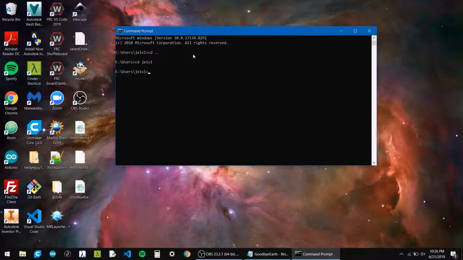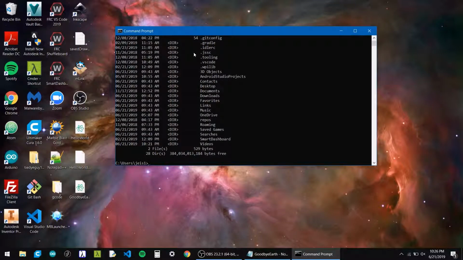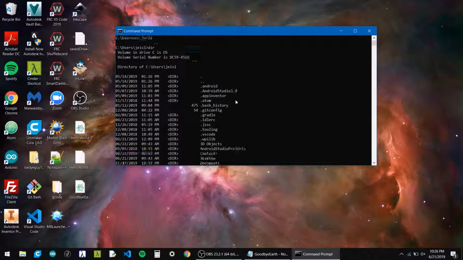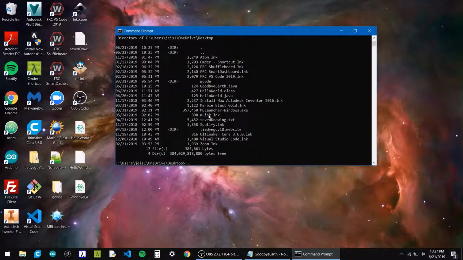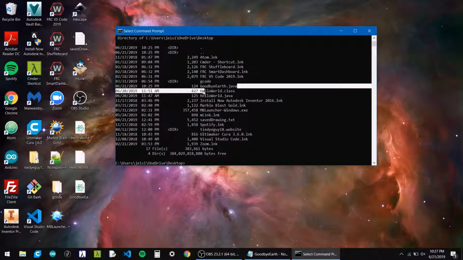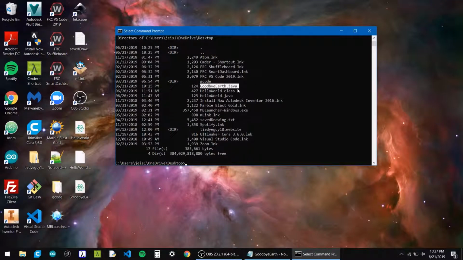If I don't know what's in my JEIS1 directory, I can say dir. What that does is it lists everything in that directory. I know my desktop is actually on OneDrive, so I'm going to say cd OneDrive, and it should put me there. And then I want to go to Desktop. Let's just make sure we're in the right place, and we can see GoodbyeEarth.java. And that is the program we want to run.